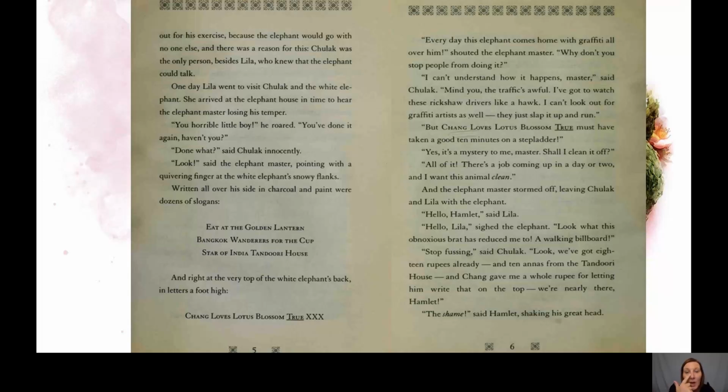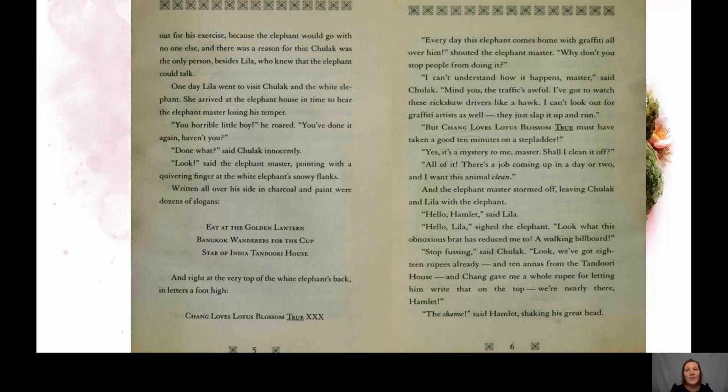Now, rickshaws are little vehicles that people travel on. There's somebody that rides the bike at the front and there's a little seating area at the back. Sometimes it's covered and sometimes it's not. And there's lots and lots of rickshaw drivers that weave in and out of the traffic.